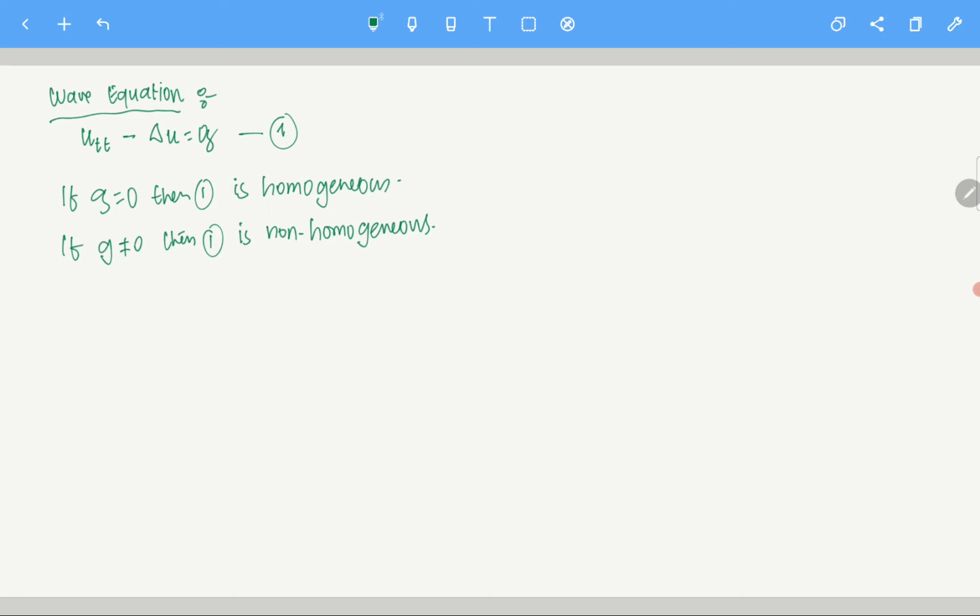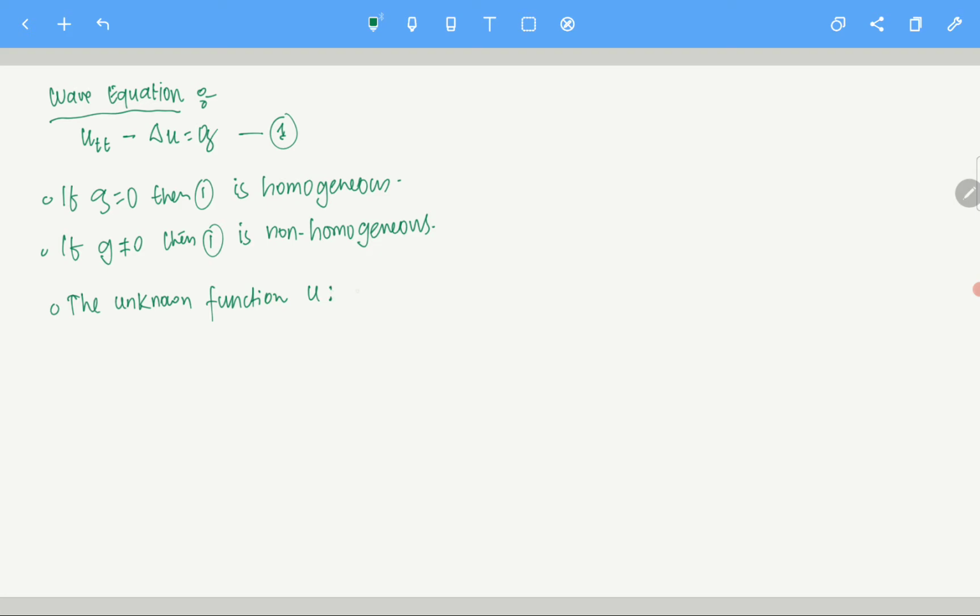So what is u? u is the unknown here, right? When we write an equation like this, what I mean is that the equation is defined in some domain. We'll define all that, but essentially it is saying that inside the domain, inside some set, u satisfies this equation. So G will be given to you. G is the known quantity, and you are told that G equals utt minus Laplacian of u. You need to find what u is. That's the question.